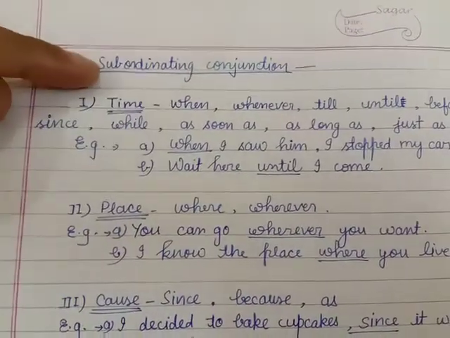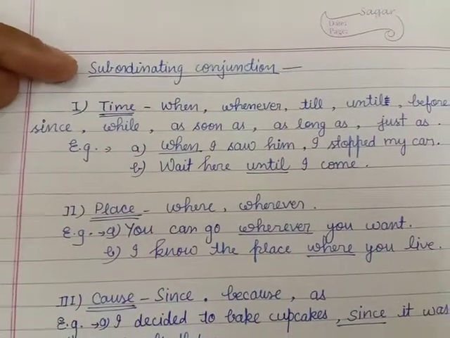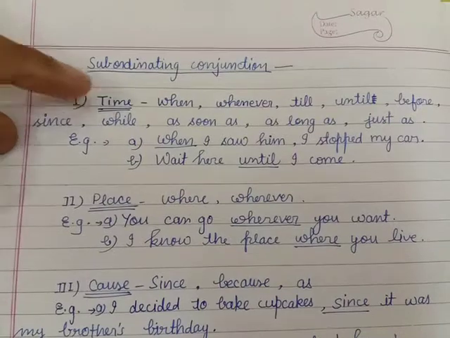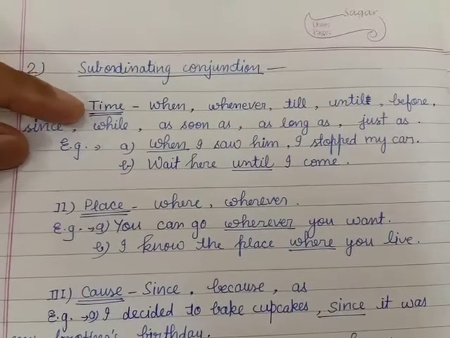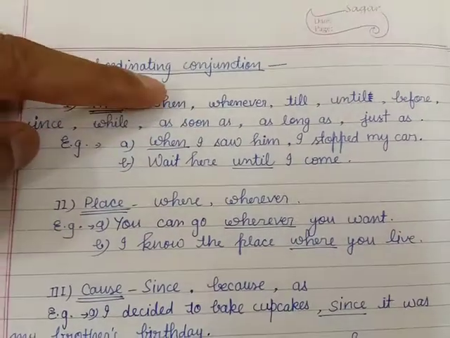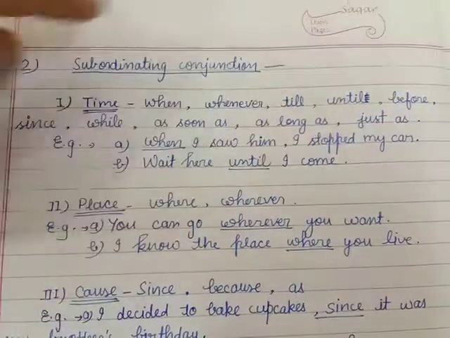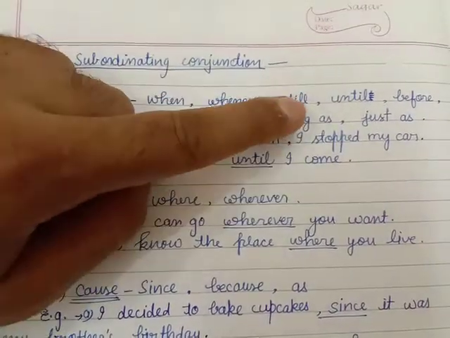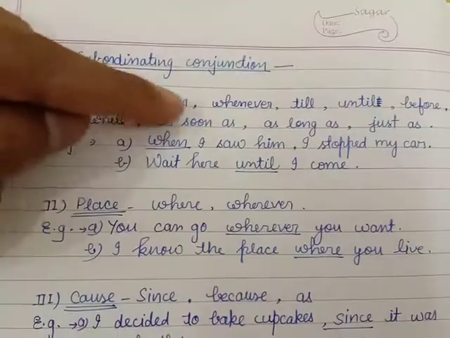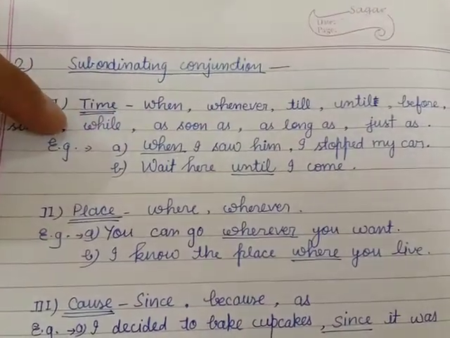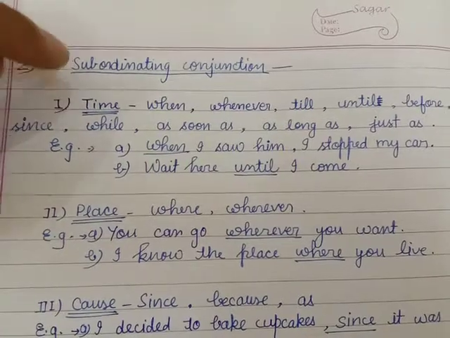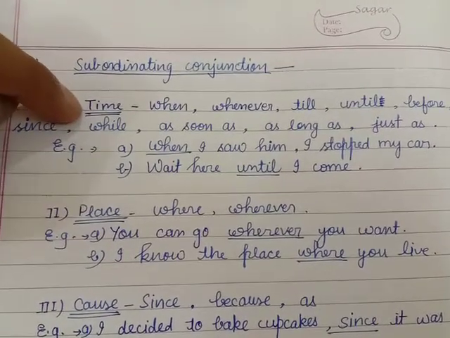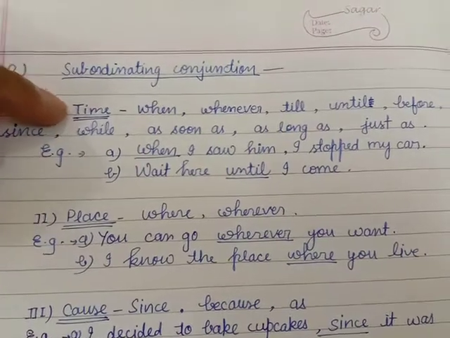Now the second one is subordinating conjunction. It also has parts, I will tell you. First of all, time: when, whenever, till, until, before, since, while, as soon as, as long as, just as. These represent time. So it comes under the subordinating conjunction, and further it is described as time.